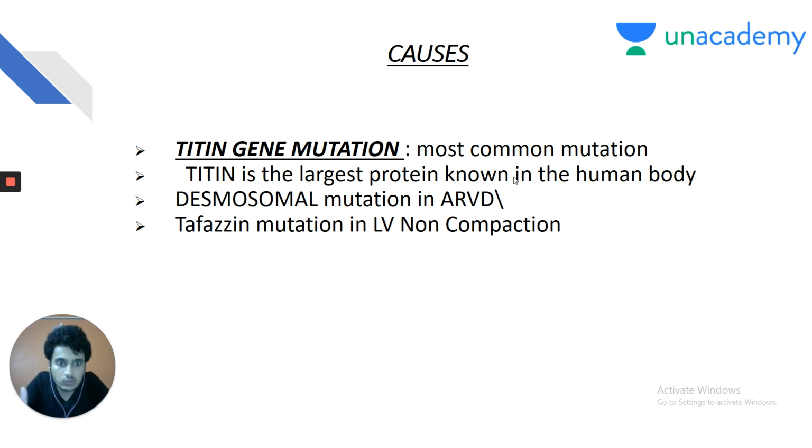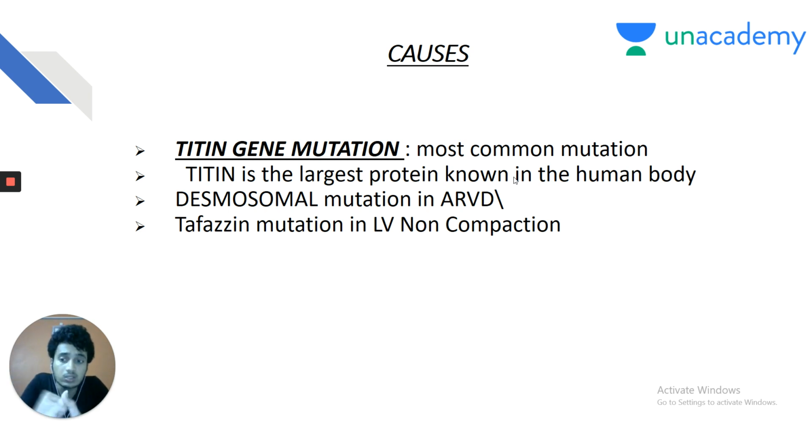Causes. Titin gene mutation is the most common gene mutation implicated in dilated cardiomyopathy. And again, my dear friends, from your pathology knowledge, you must know that titin is the largest known protein in the human body. Desmosomal protein is involved in arrhythmogenic right ventricular dysplasia, deafening gene mutation, and left ventricular non-compaction syndrome. So, we read about three genes in dilated cardiomyopathy. Titin gene mutation, most common, largest known protein. Desmosomal mutation in ARVD, arrhythmogenic right ventricular dysplasia. Deafening gene mutation and left ventricular non-compaction.